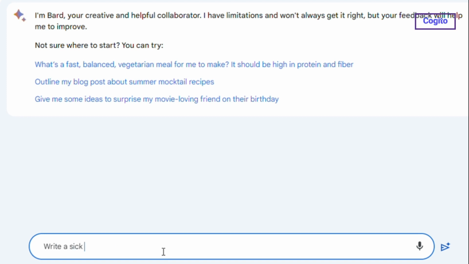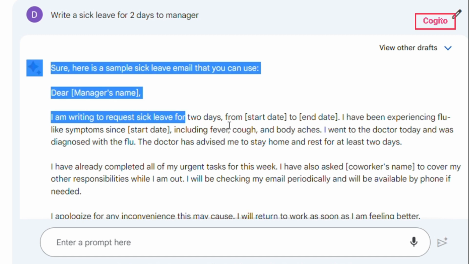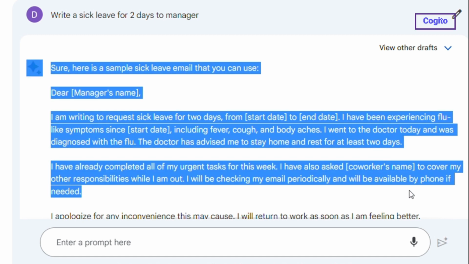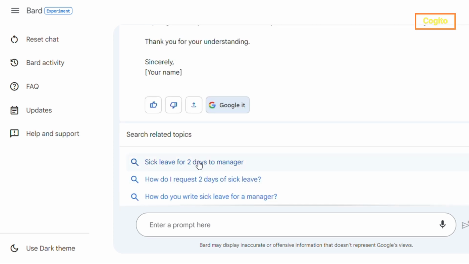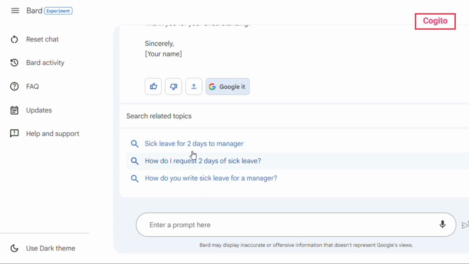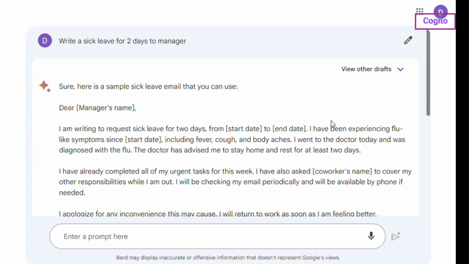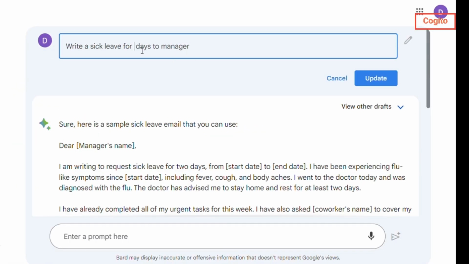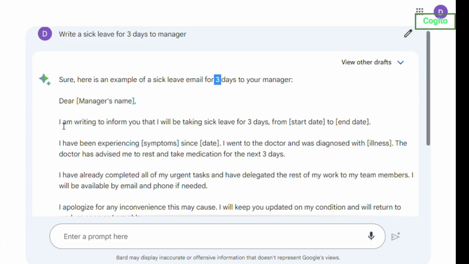Okay, let's start with sending a basic email to the manager requesting a 2-day leave. Take a look at this result, it's exceptionally good. By scrolling down, you will be able to see suggestions related to your topics. Once you click on them, you will be able to view the solutions on Google. In case you wish to edit the questions, simply click on the pencil symbol to make modifications.